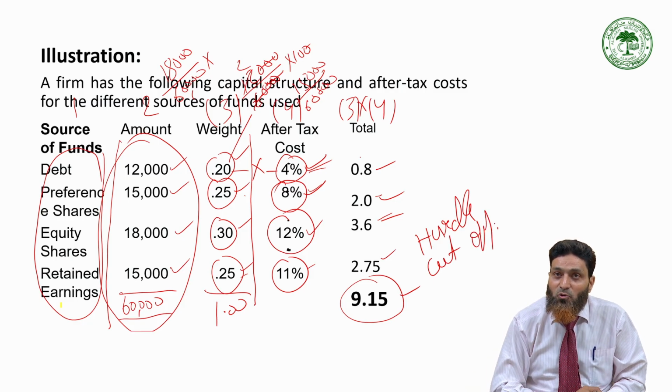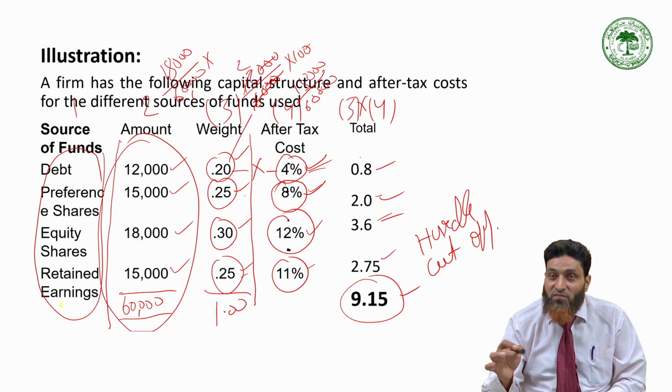Companies are never going to compromise on return on investment below this, because at least this much cost must be recovered from its profitable activities or from projects, from investment.